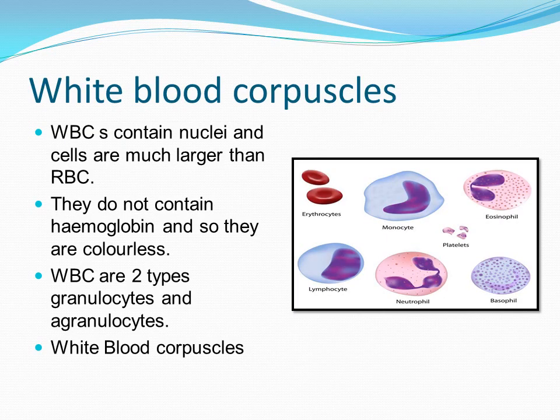Now till now we have completed RBC. So now we will have a view about WBC. These contain nuclei and are cells which are much larger than RBC. Now you can see the RBC cells here and the WBC cells here. I am showing the pointer. So you can see the WBC is much bigger than the RBC. Now they do not contain any hemoglobin, and so they are colorless.